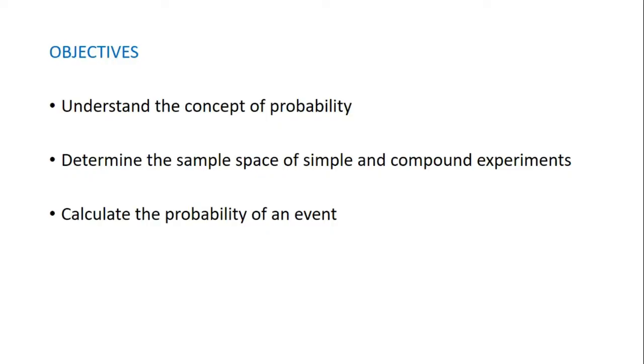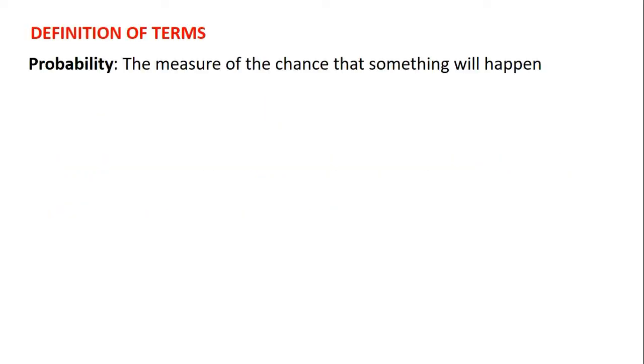Let's begin our studies on probability by considering some terms that we will be using. The first term is probability. Probability is the measure of the chance that something will happen. In our everyday lives, there are some activities whose outcome we cannot predict with certainty.